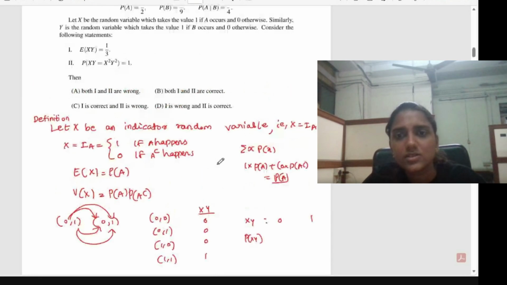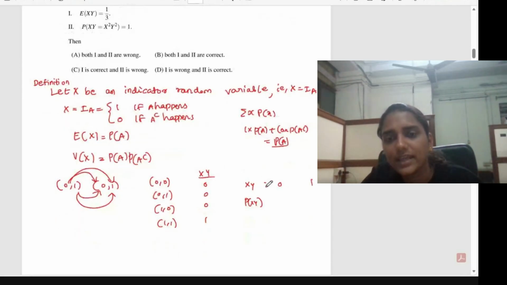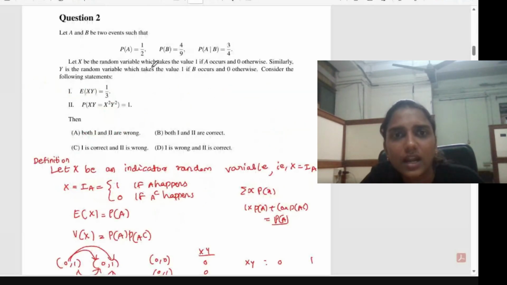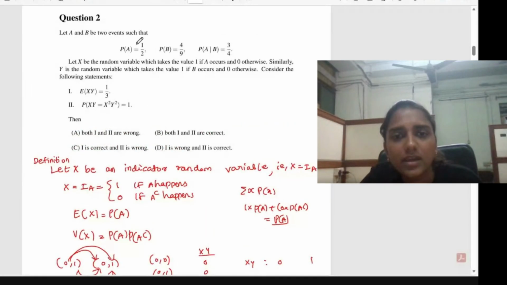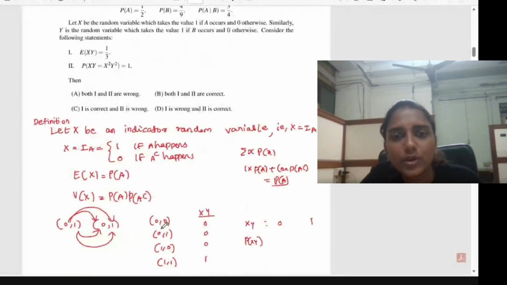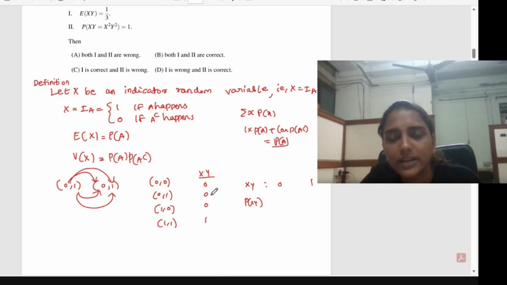Here x into y can take only 0 and 1. So either you can find the probability of (0,0), (0,1), (1,0), and (1,1). How to find these? You can consider these two as independent events, since there is no mention of dependency. So for (0,0) you multiply the probability of x equal to 0 into the probability of y equal to 0. Then the probability of x equal to 0 into the probability of y equal to 1. In that way you can multiply and take these probabilities.